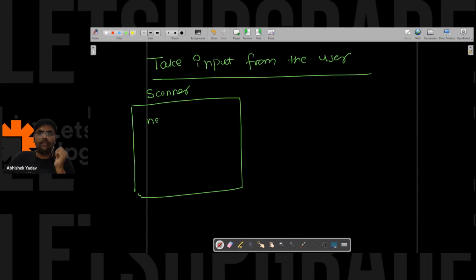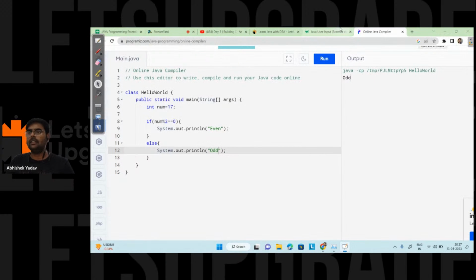That is, we have the nextInt method if we want the input as integer, and the nextBoolean method if we want the input as boolean. Here I can show you the list.